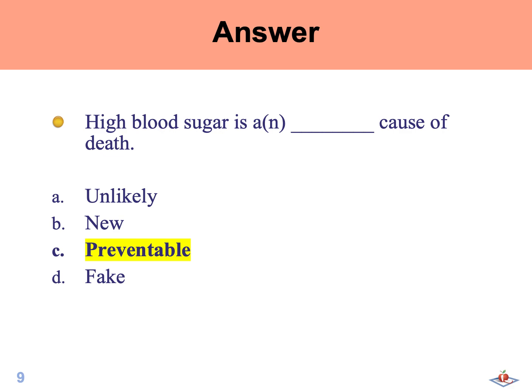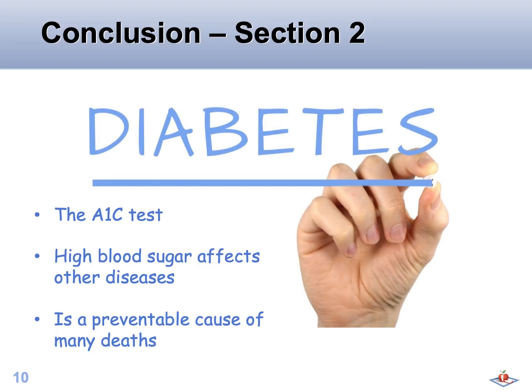And the answer is high blood sugar is a preventable cause of death.